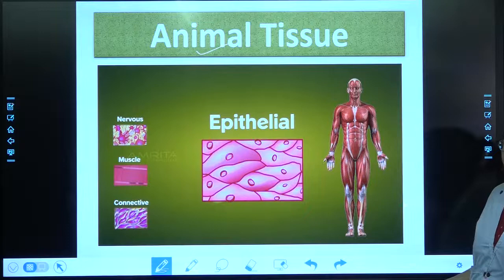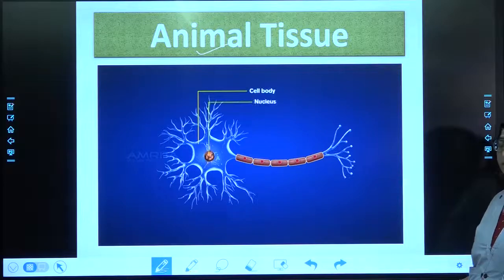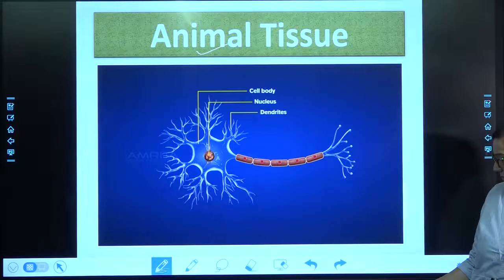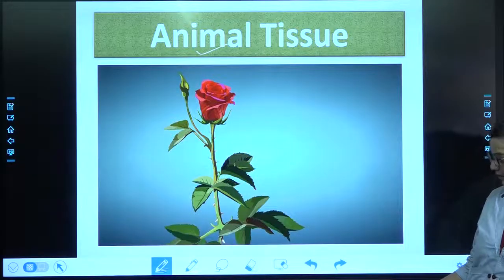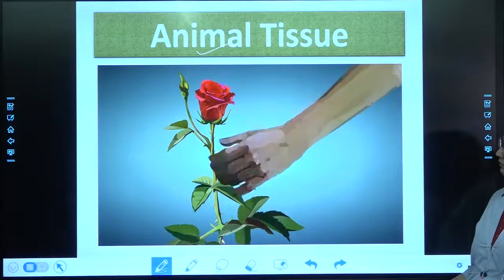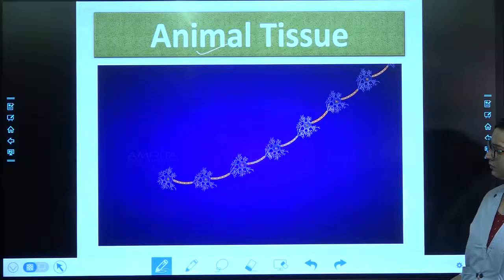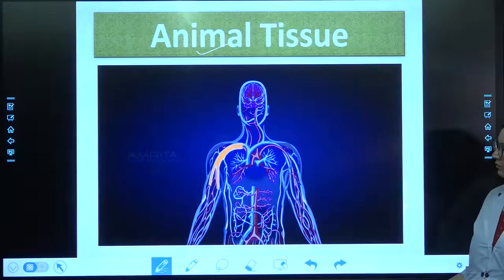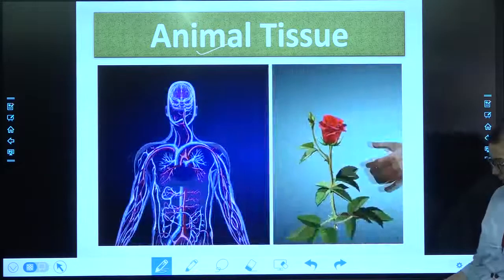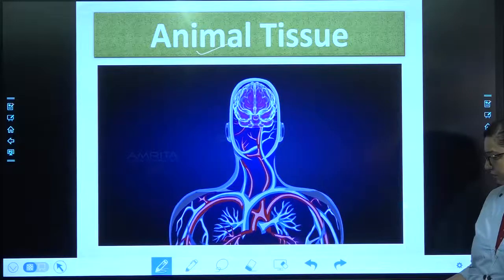The next tissue type is nervous tissue, which consists of a nerve cell or neuron that has a cell body containing the nucleus. The cell body extends and forms specialized cell parts called dendrites and axons. These are nerve cells that help you retract your hand when you touch a thorn. How does this happen? Nerve cells carry messages, that is, the dendrites bring signals to the cell body and the axon transmits the information to the dendrite of another cell. These nerve impulses allow us to move our muscles when we want to, thus retracting our hand. The brain, spinal cord, and nerves are all composed of nervous tissue.